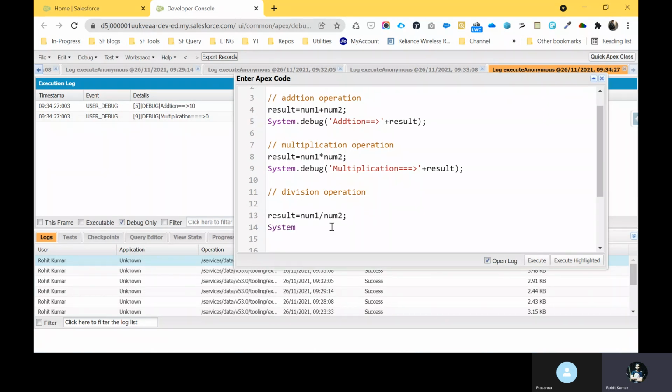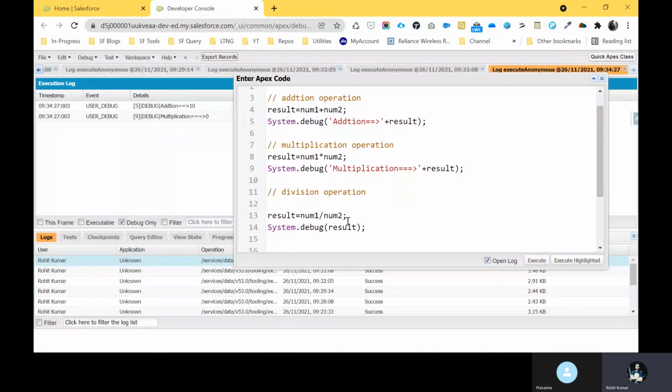You can see under system.debug, if you want to print result here, it throws an error because we cannot divide by 0. Let's say I have the numbers 1 to 4, and if you want to divide by 0, this is a mathematical rule. We cannot divide any number by 0. Please keep this in your mind.